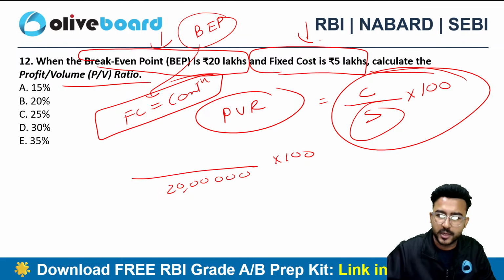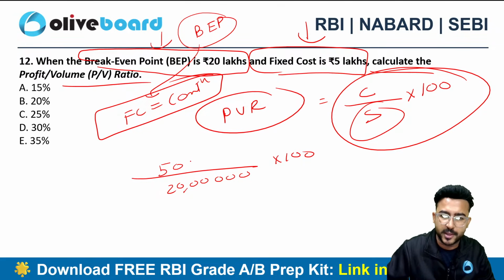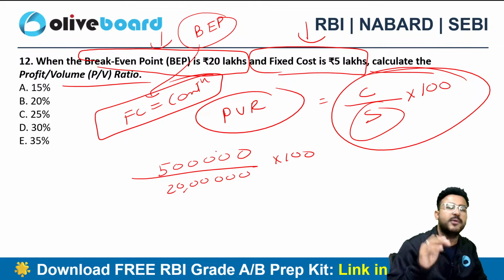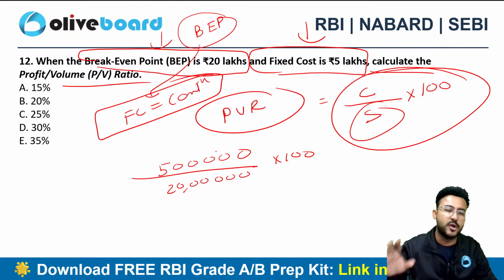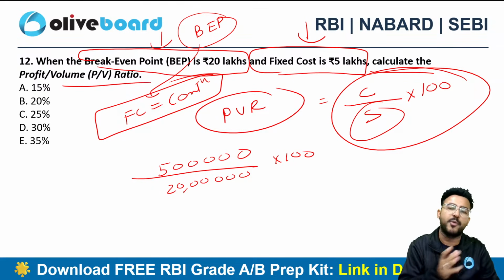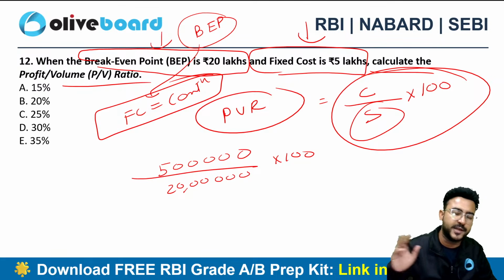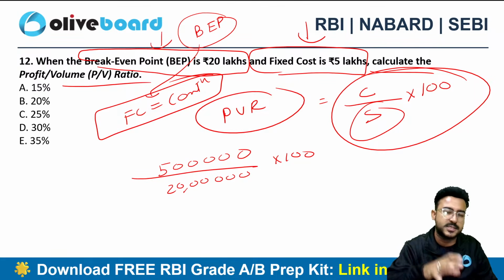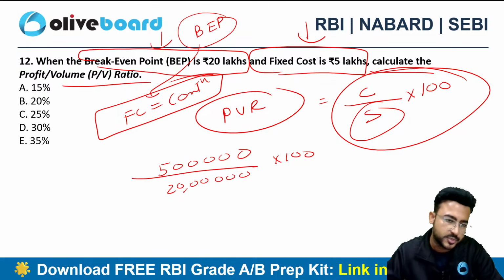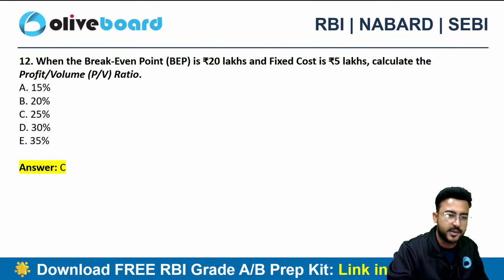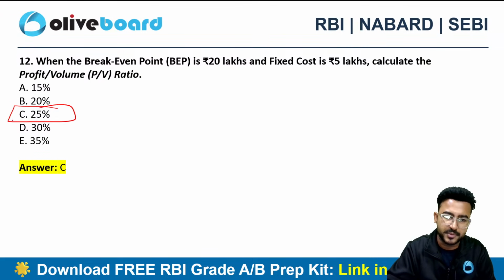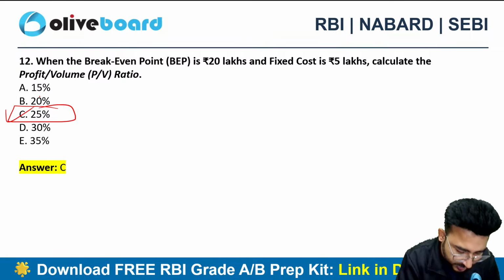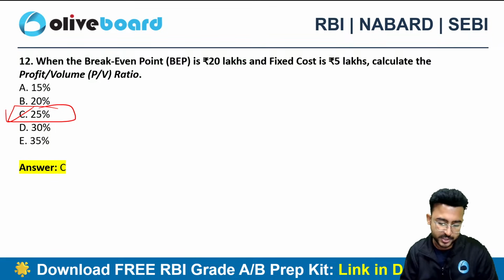Whatever fixed cost is given is nothing but my contribution only, because at the break-even point I don't have any loss, I don't have any profit. So my profit and loss is zero, which means my fixed cost is directly equal to my contribution. So 5 lakh divided by 20 lakh rupees multiplied by 100 is 25%. This will be my PV ratio.